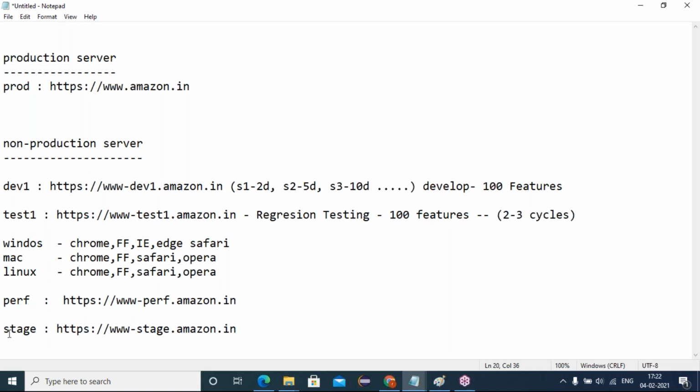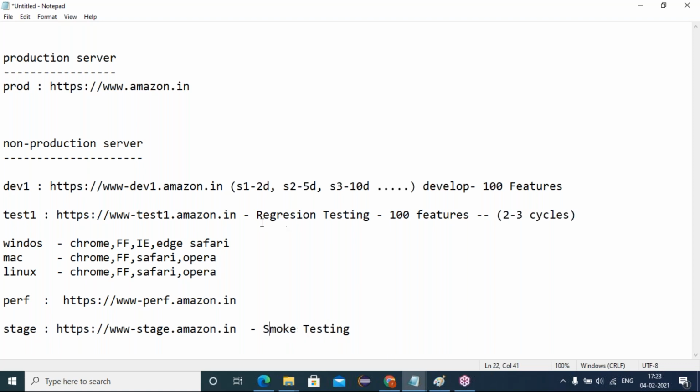After that, the code is deployed to the stage environment. This stage is what we call a pre-production server. Instead of directly deploying into the production server, we deploy the code in a stage environment. In this stage environment, we conduct the smoke executions, that is, smoke testing.